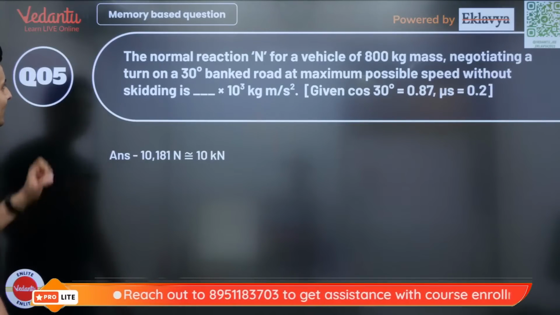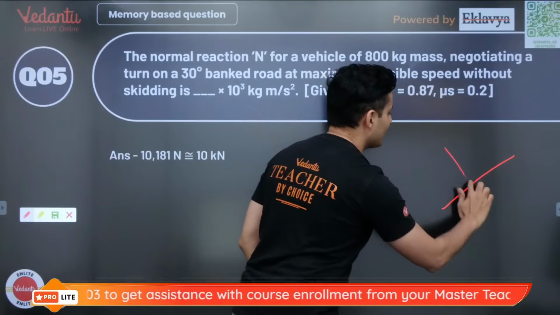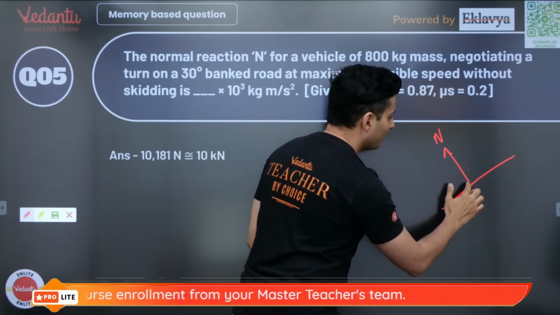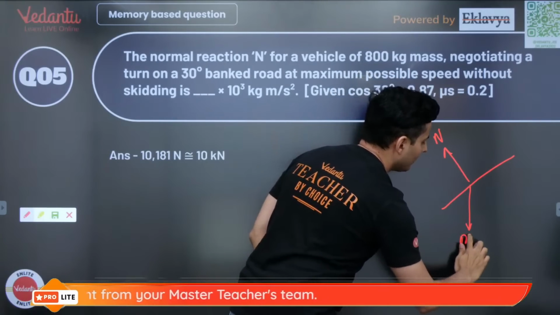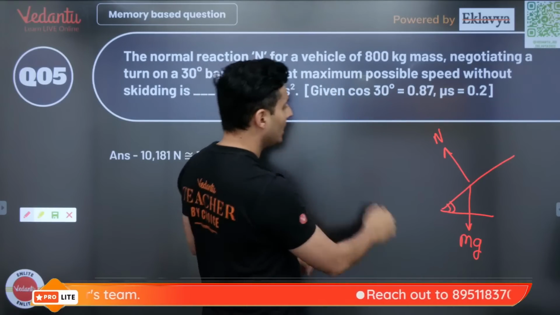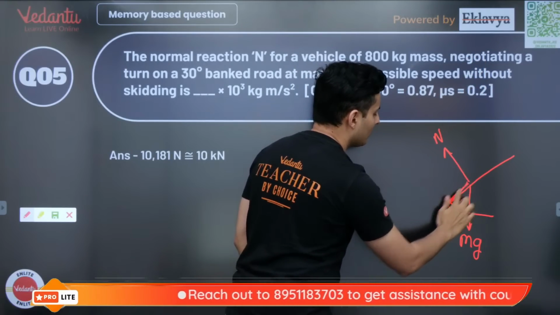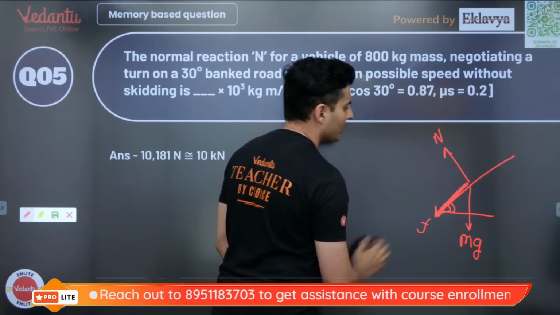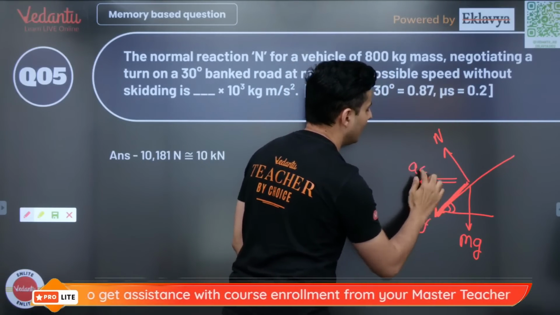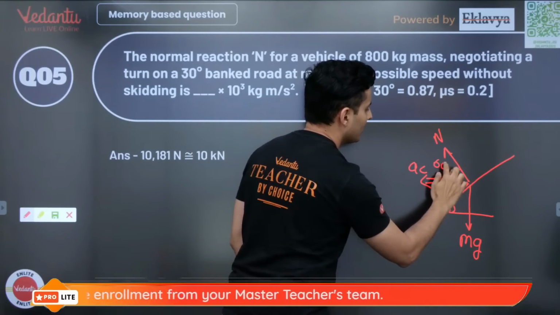So let's see how to solve this question. Normal force is asked. So normal force can be found by drawing the FBD. Think about it. There will be weight downwards. This is 30 degrees as given in the question. And there will also be friction because it will go with maximum speed. So the friction will try to pull it down like this. And also there will be some kind of centripetal acceleration a_c like this. So if this is also 30 degrees, this will be 60 degrees.